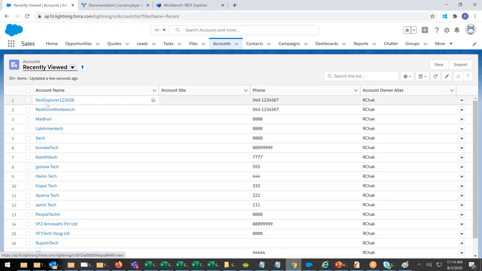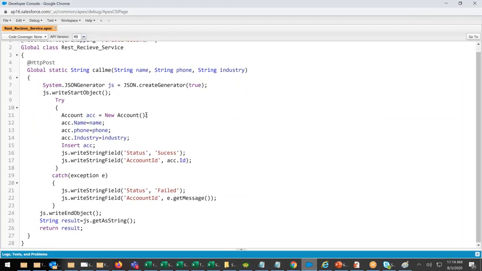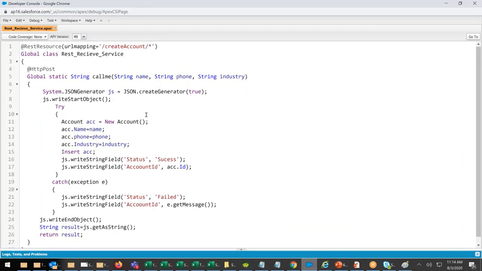See? REST Explorer 1 2 3 4 5 6. Easy, guys. I just created a REST service, a REST API service.